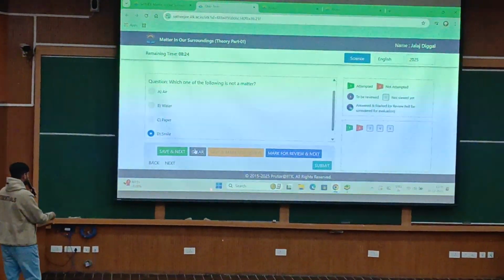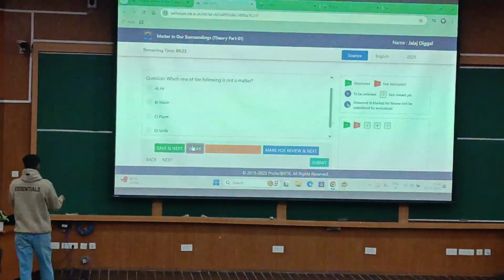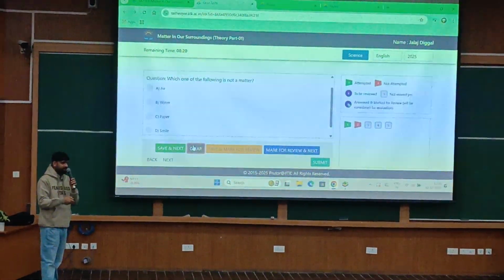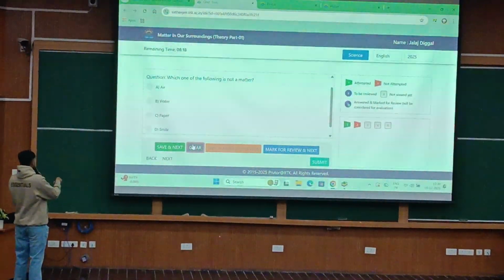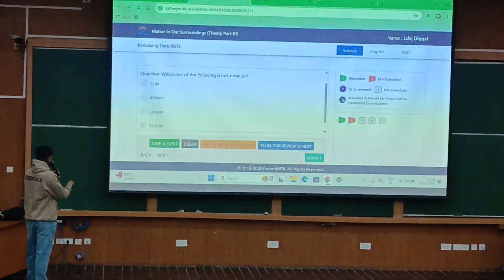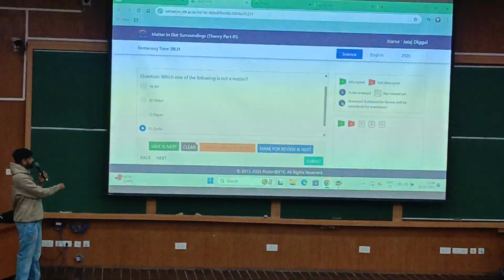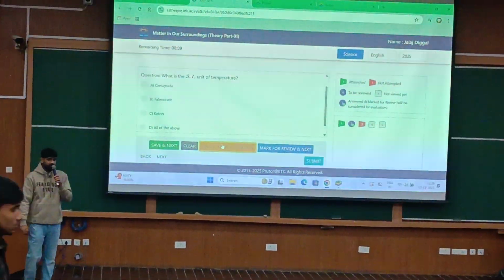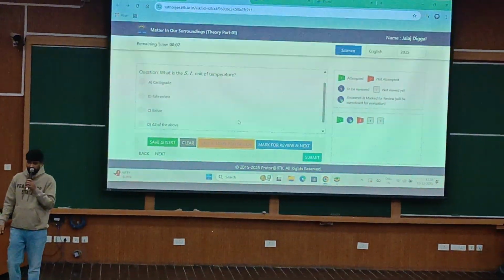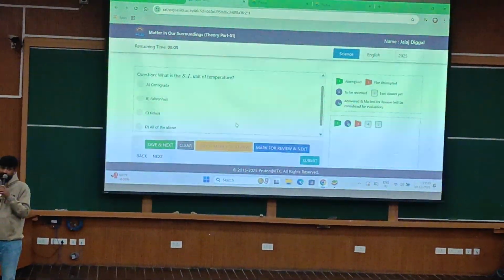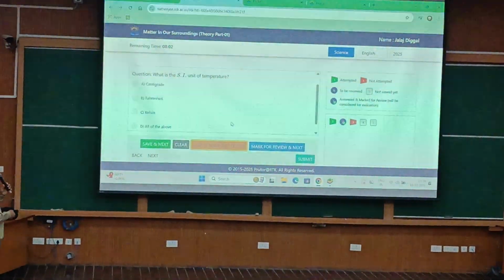You will just click on clear. Suppose you have attempted this in a wrong manner, you can just click on clear, and then you can move forward by clicking on save and mark for review. Now what is this for? In case you are not certain about your answer, you have a dilemma, in that case you will click on this.